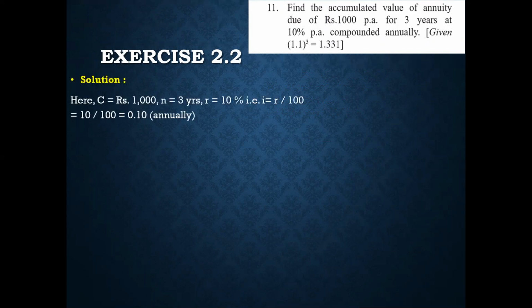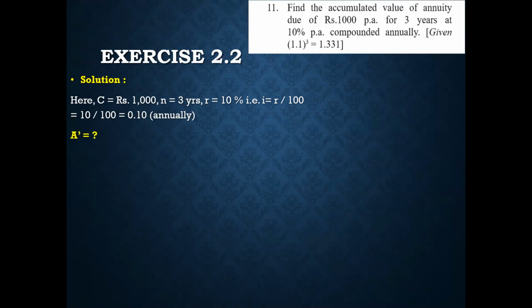So beginning with the sum and continuing with the exercise, sums number 11, 12 and 13 were left out. Find the accumulated value of annuity due for rupees 1000 per annum for 3 years at 10% compounded annually. So the sum is very simple. C is given 1000 for 3 years and R is 10%. So 10 upon 100, 0.10. That's the value of I, because it is annually.